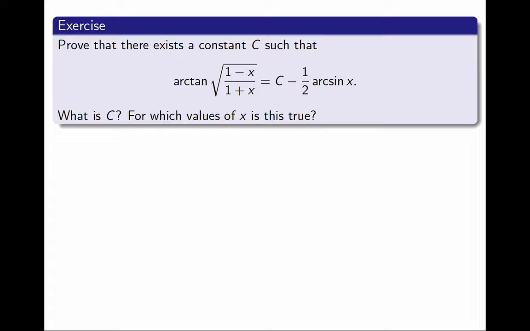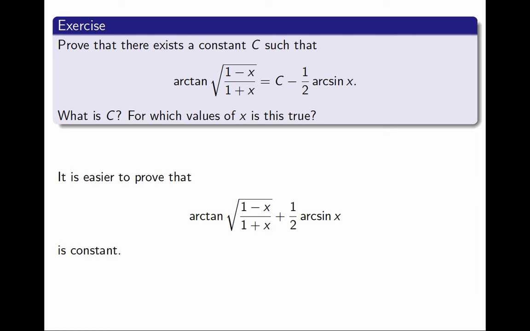In principle, this is just a problem in trigonometry. You could just use trig identities to solve it, and that can work. But I think it is faster to just use calculus. And the reason is, to prove that this identity is true is the same as proving that this expression is constant. I just send all the parts that contain x to one side, and I want to prove that this is constant. And we know how to do that. To prove a function is constant, all I have to do is check that the derivative is 0. And that is easier. It will take some calculations, but it's easier.